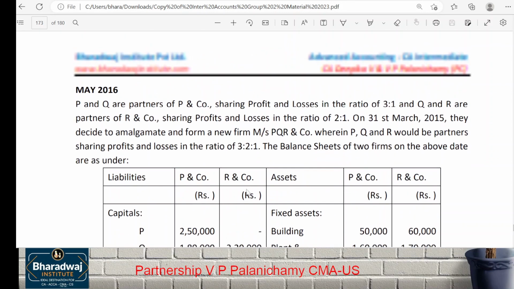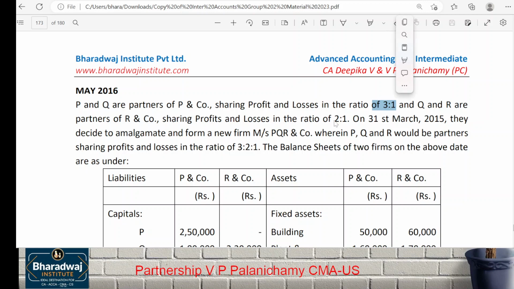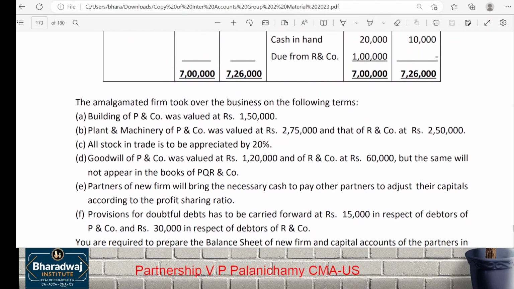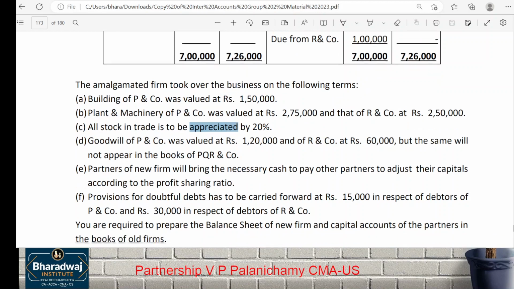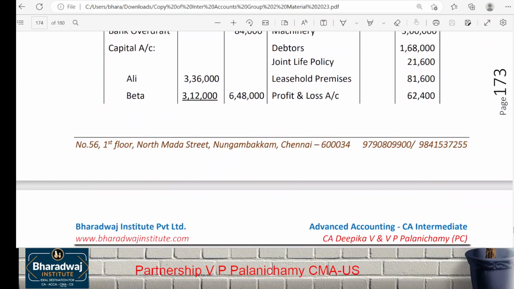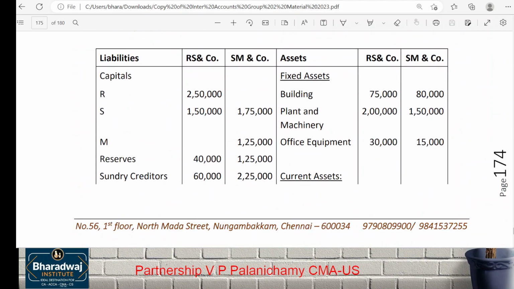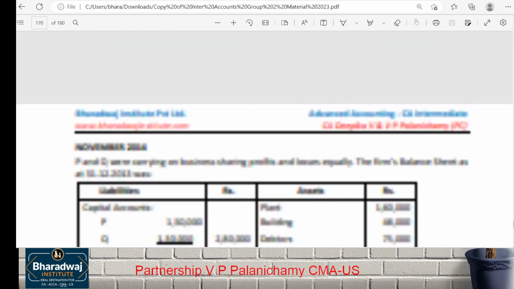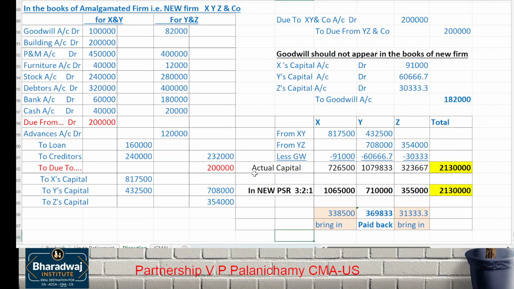This is an amalgamation of firms in the same way: 3:1, 2:1, 3:2:1. But the same stereotype, the same kind of question is asked. Due to P and Co, due from PR and Co, same. Building revalued, stock appreciated, goodwill, the same kind of questions are asked. Okay, you should be able to solve other questions also. This is sufficient. We'll stop with this for today.